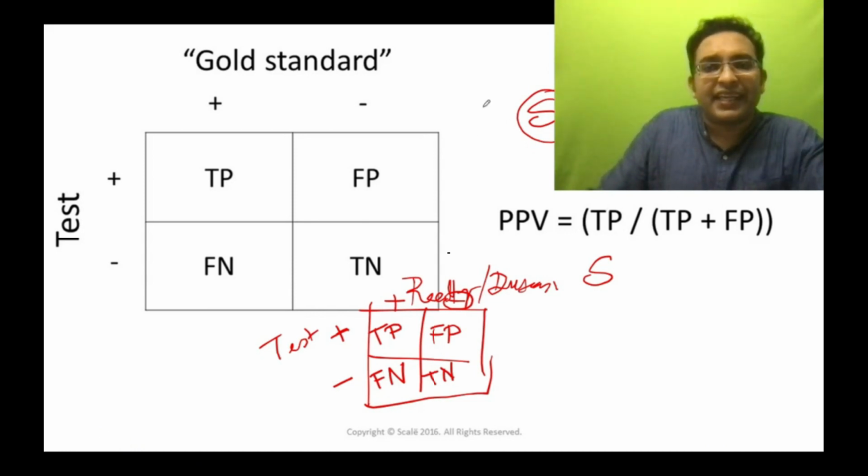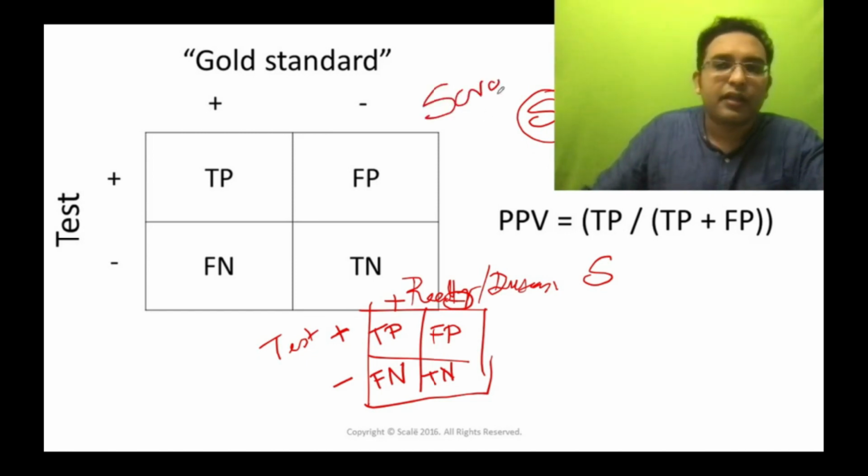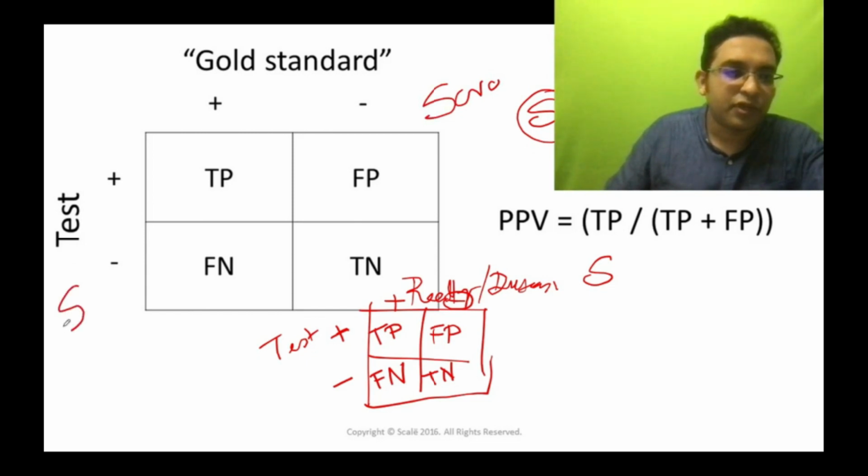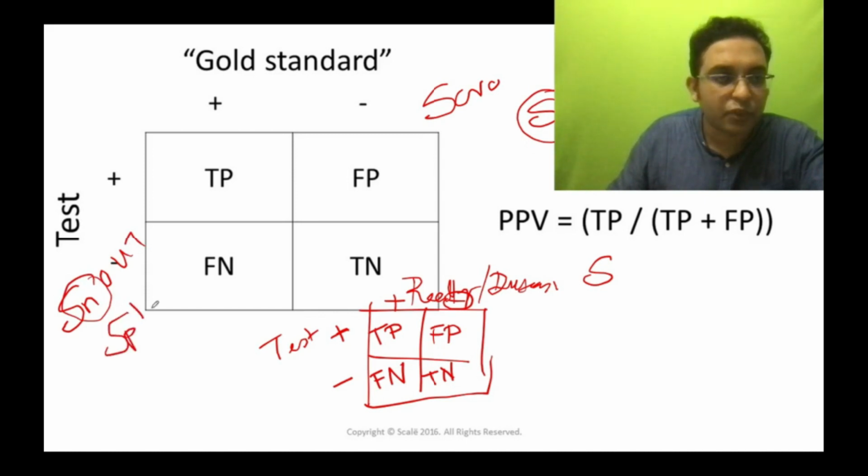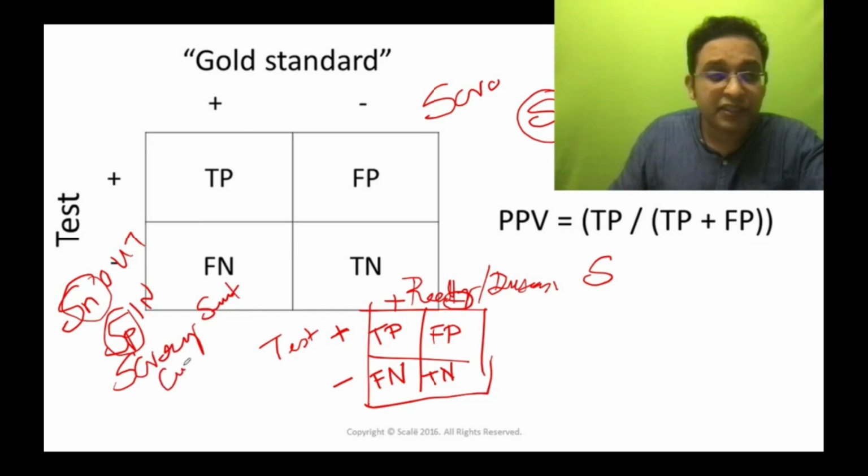So a screening test should be more sensitive. Let me write it once more. SnOut: sensitivity rules out the disease, and specificity rules in the disease. So a screening test should be more sensitive, and a diagnostic confirmatory test should be more specific. So that is regarding sensitivity and specificity.